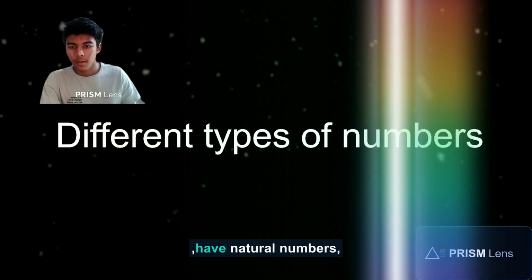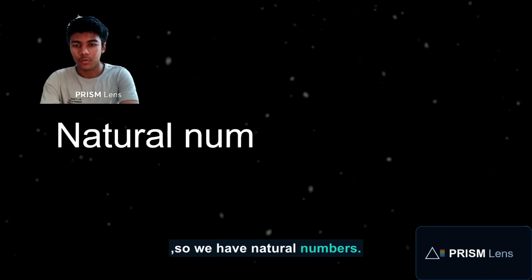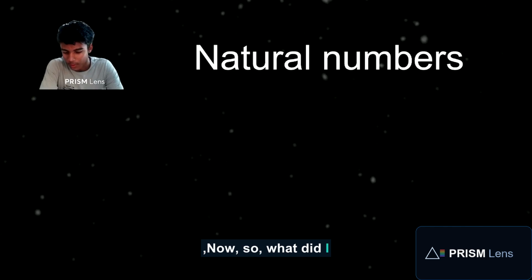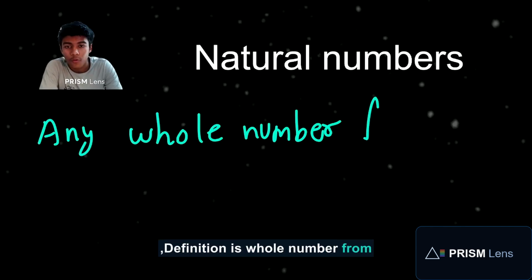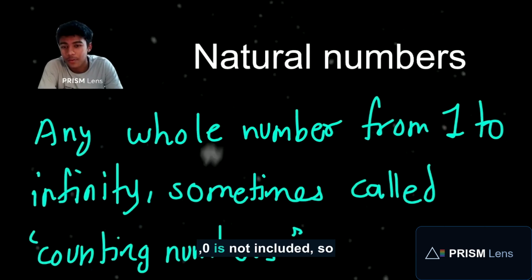So first of all, we have natural numbers. Now, what are natural numbers? The definition is whole numbers from 1 to n, sometimes called counting numbers. 0 is not included.